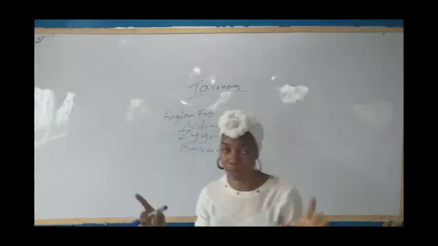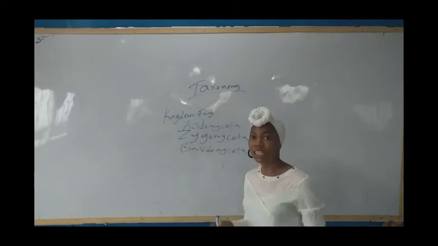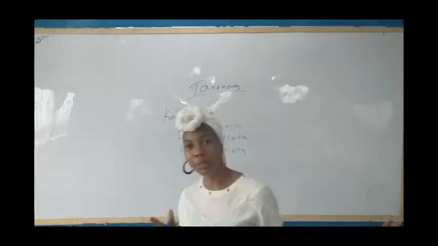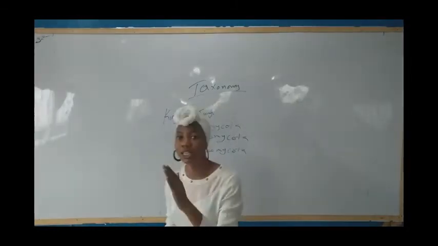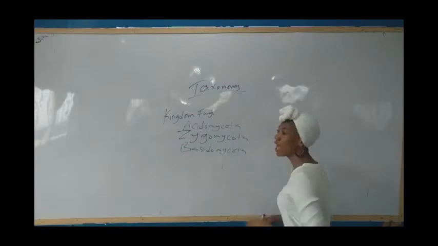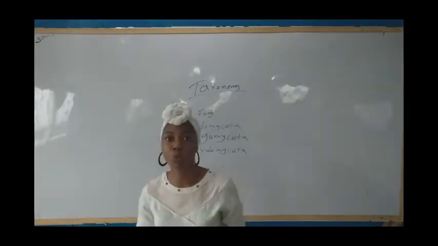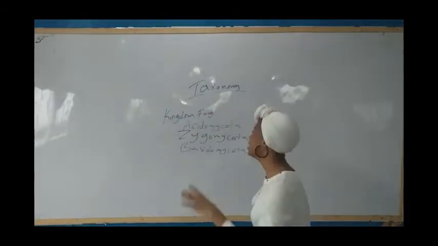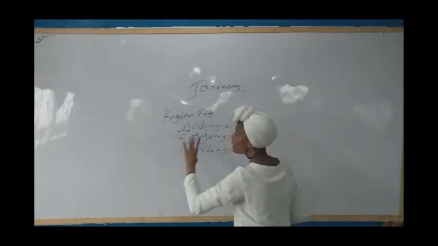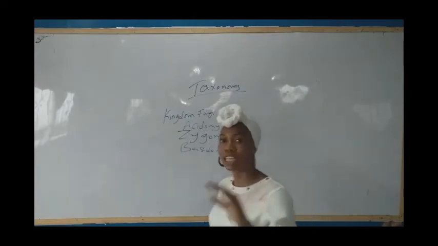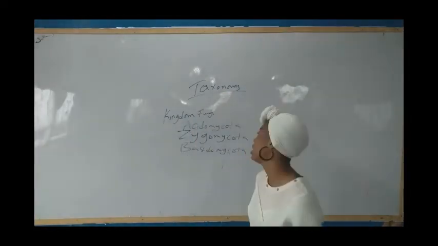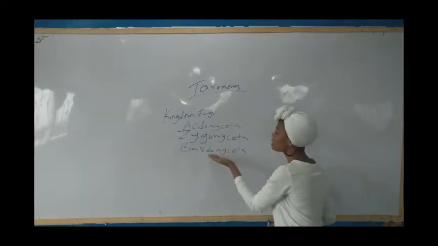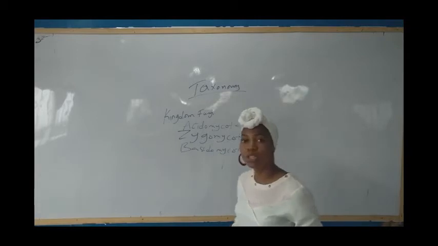Now the Ascomycota is septate and it does not have many nuclei. This Ascomycota produces a lot of spores externally. You have these classes based on the way they produce their spores. Hope you understand that. This one is non-septate, this one is septate, and this one is Ascomycota, which produces spores externally.